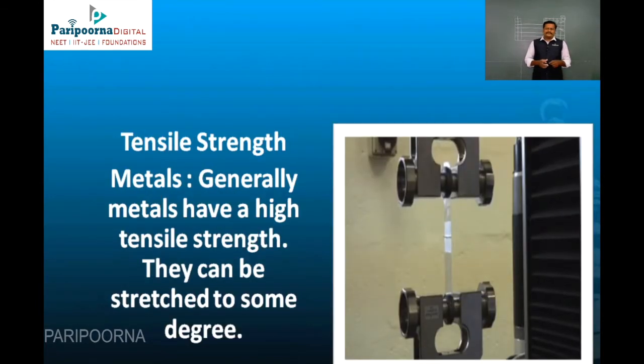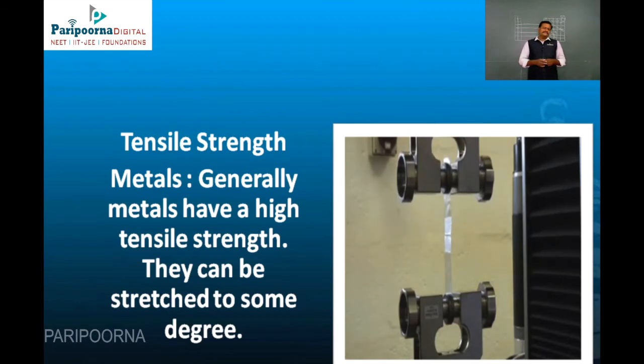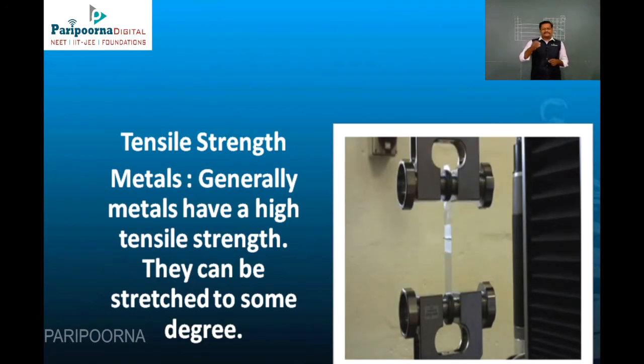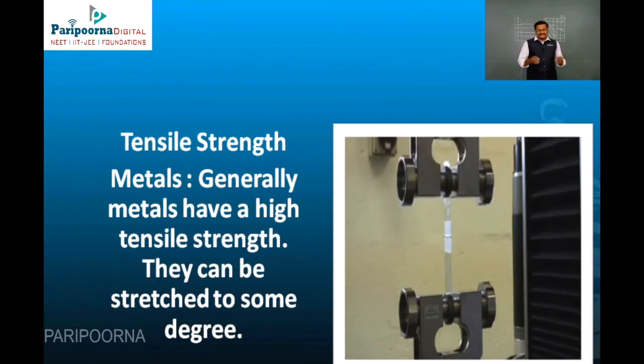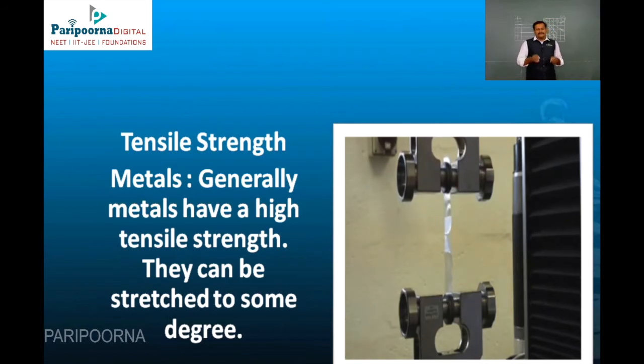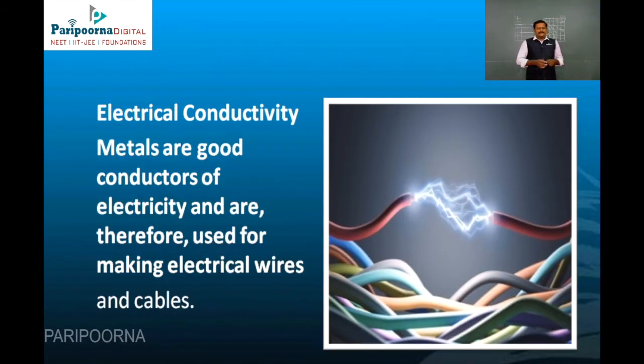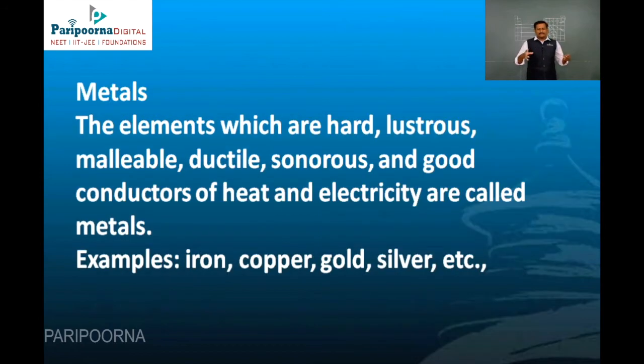Tensile strength. Metals have very high tensile strength. That's why they are used at construction sites. At construction sites, iron is used. So metals have very high tensile strength, but non-metals have very low tensile strength. Thermal conductivity. All metals conduct heat. That's why they are used for making cooking materials. Electrical conductivity. All metals conduct electricity. So nowadays we use copper wire and aluminum wire. The metal with the highest conductivity is gold, but it is very costly. So these are all the properties of metals.